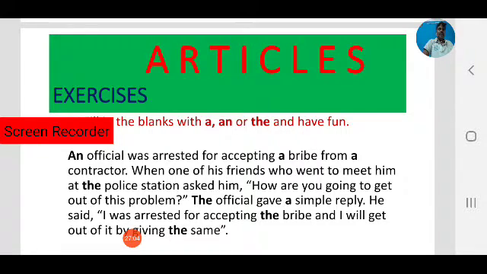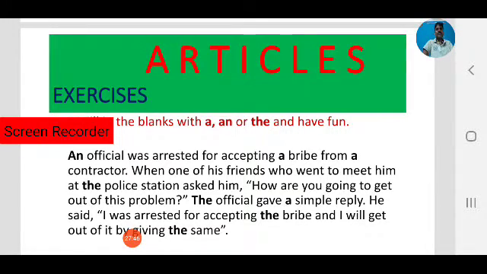Already we have mentioned official. So again we are talking about the same official. So we are referring to him again. When we are referring to the same noun again, we have to use the definite article, that is the. So that's why we use here the official. In the first line we use an official, that is an indefinite article. Coming to the second time, we are going to speak about the same official, so we are referring to him again. In that case we use the definite article.